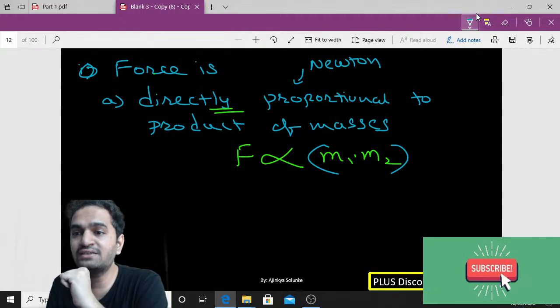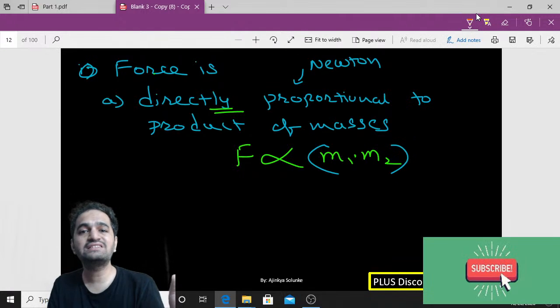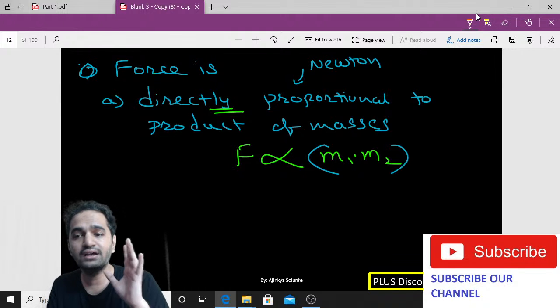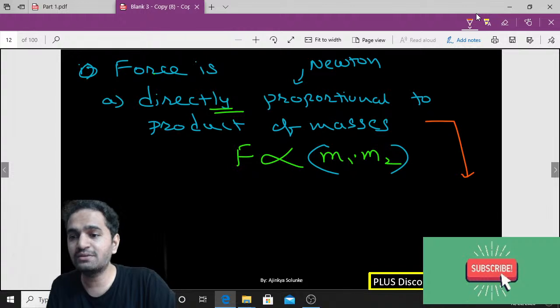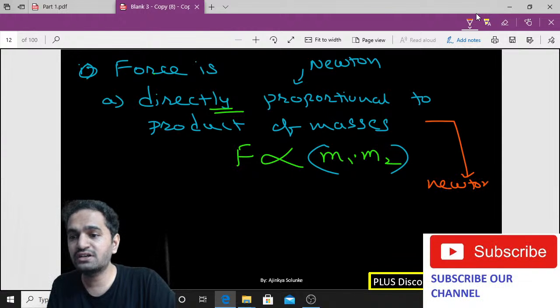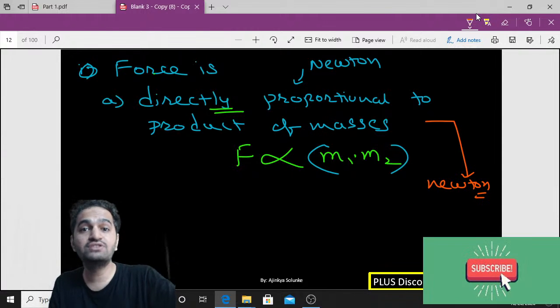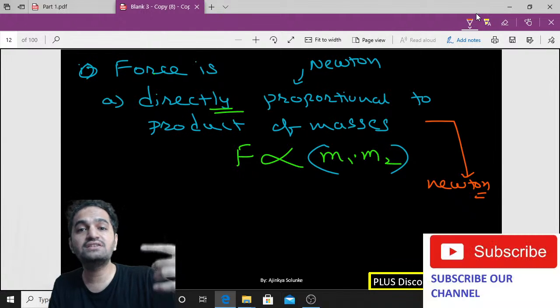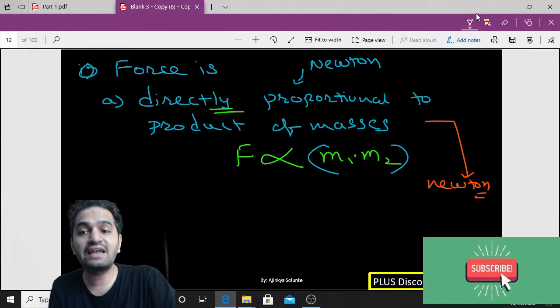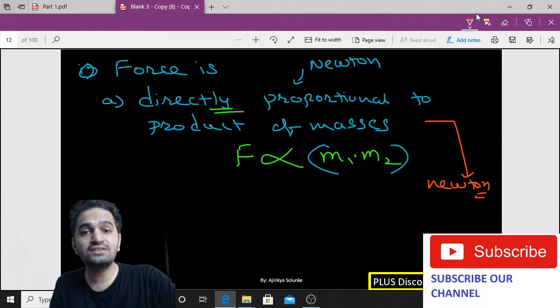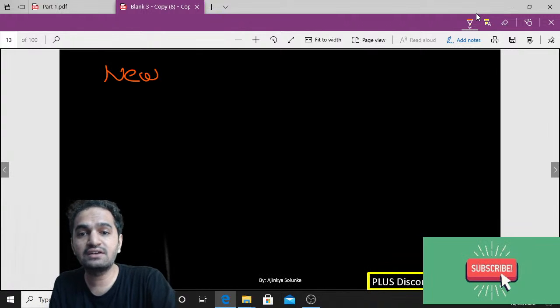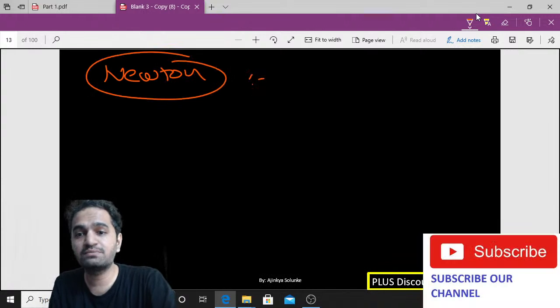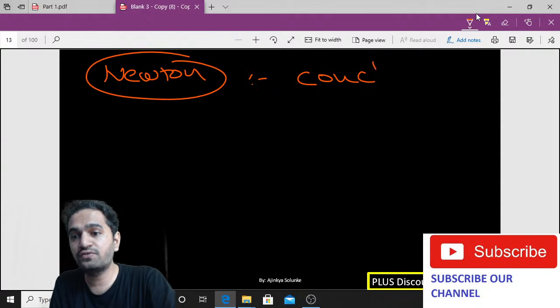Now you might think, sir, but how exactly is it directly proportional? There is no proof for it. This experiment was conducted by Newton, and it is his observation. It is his knowledge from experiments. So we do not have the proof why it is directly proportional to the product of masses. This is just a result of an experiment which has been conducted by Newton. Newton conducted this experiment and gave the statement. So it is his conclusion from his experiment.